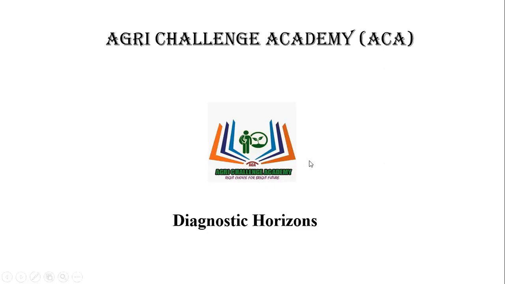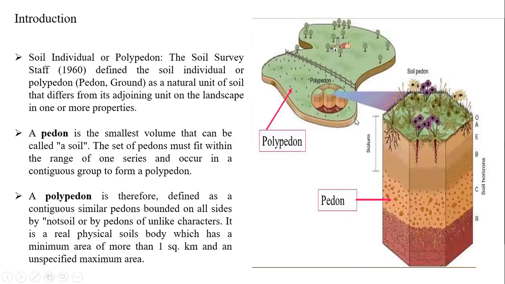Yes, poly. I will show one image, then you will get some clarity. See the next slide. Yes, this one. You see this image. Actually, this is a soil individual, a polypedon. In 1960, the Soil Survey Staff gave one definition. Please remember the definition. The soil individual or polypedon, or ground, this complete one, is a natural unit of the soil.